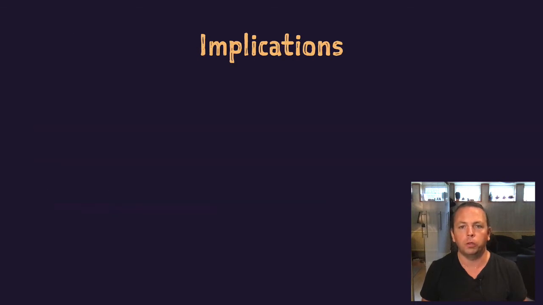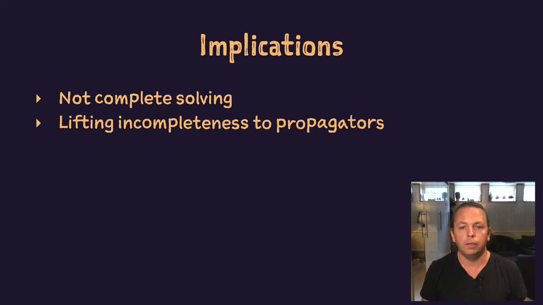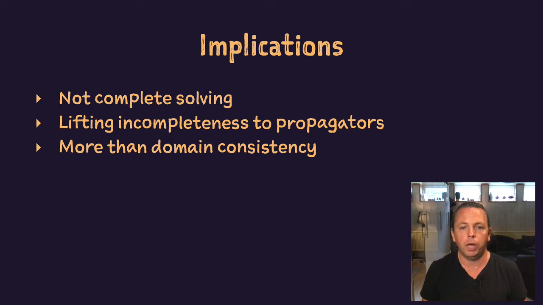Formal definitions are important, but we also need to know what they mean. What does it mean to have propagators that can remove solutions? As mentioned before, solving a problem is no longer complete. We may miss one or even all solutions. This is common in other incomplete solving methods also. The difference here is that we've lifted incompleteness into the actual propagators. The real upside is that a half-checking propagator could actually propagate more than a domain-consistent one, or at least incomparably so.